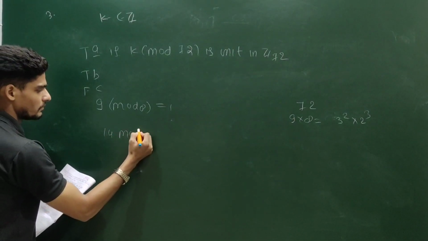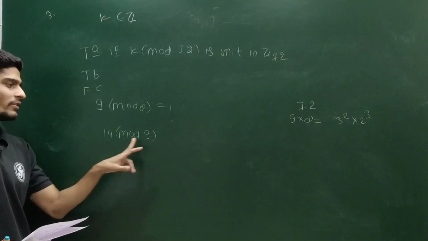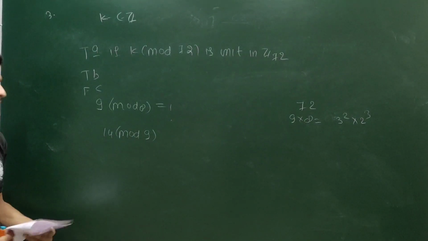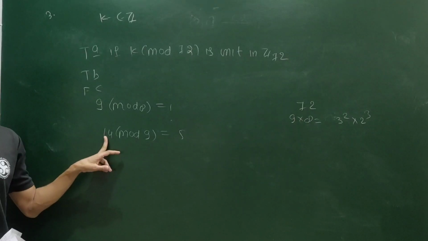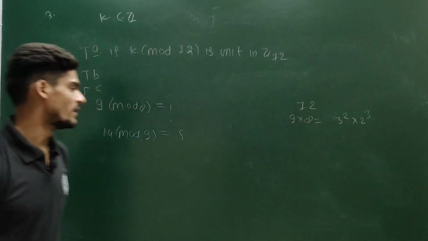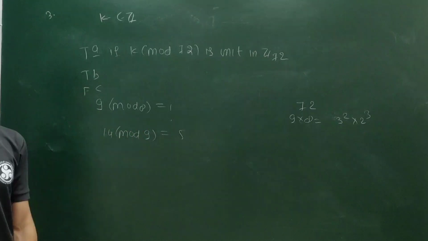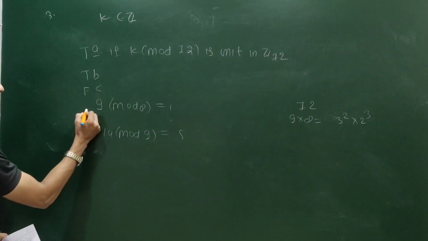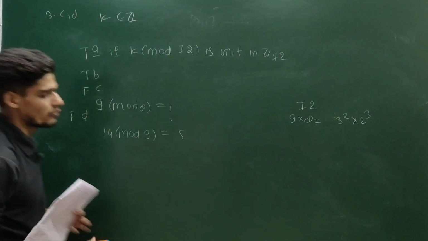14 mod 9. See, if you divide 14 with 9, you are going to get the remainder term 5, and 5 is relatively prime to 9. So this term is 5, and 5 is a unit in Z9. But this 14 is not a unit in Z72 because the GCD will be at least 2, because there is a factor of 2 in 72 and there is a factor of 2 inside 14 also. So this 14 is not a unit inside Z72. So option D is again false with the same argument, and they are asking for the false ones. So option C and option D have to be the correct answers.